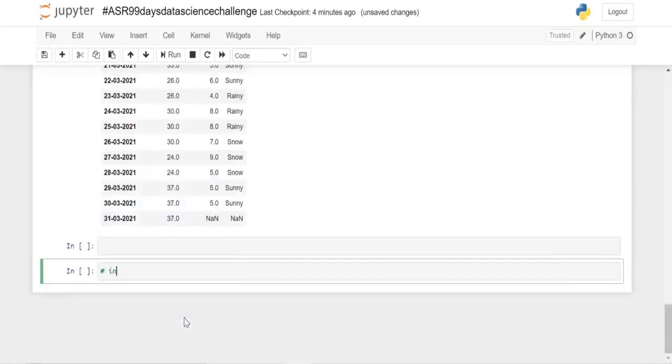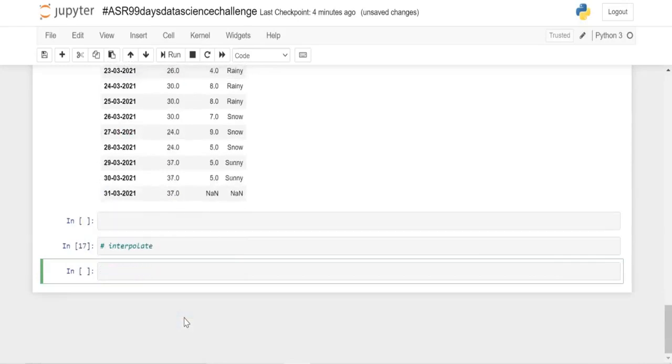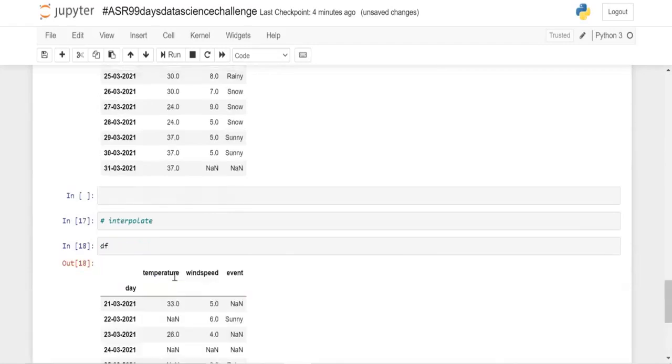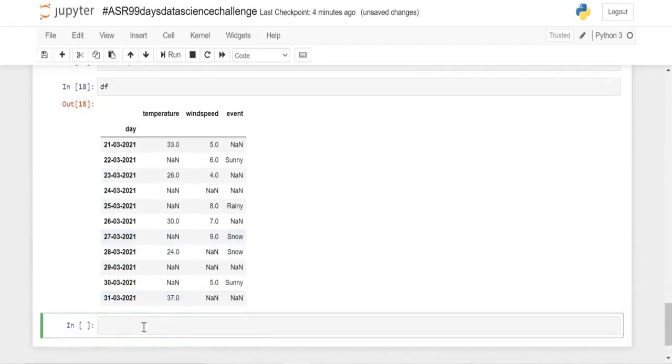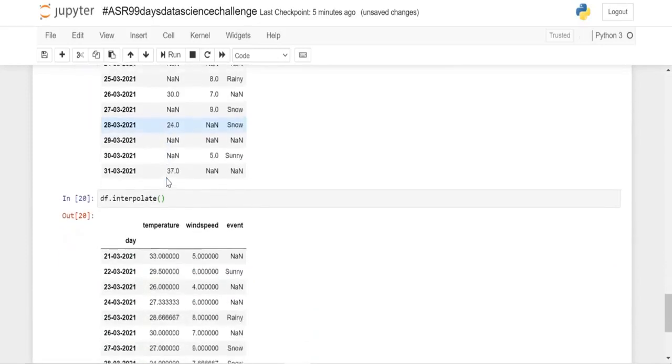And now let's look at another function, that is interpolate. With the help of our interpolate function, we can come up with a better result. First let's look at our data frame, and here it is. And now let's use the interpolate function, that is df dot interpolate, and here they are.